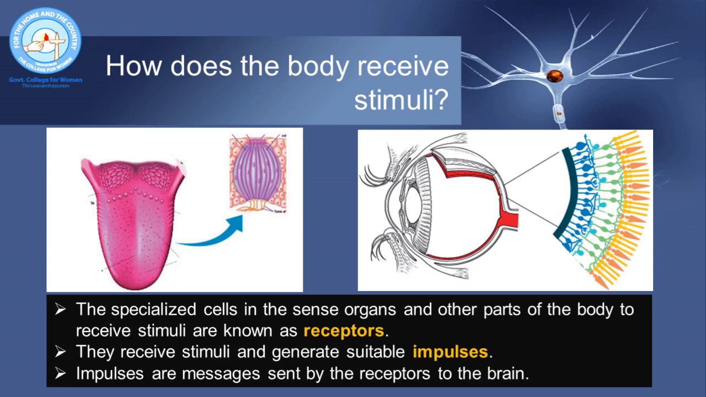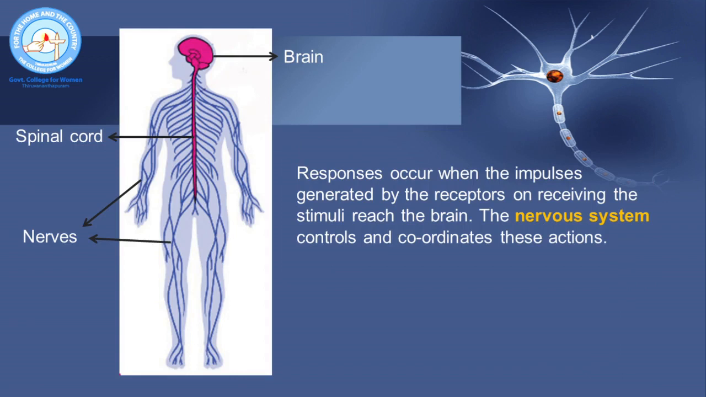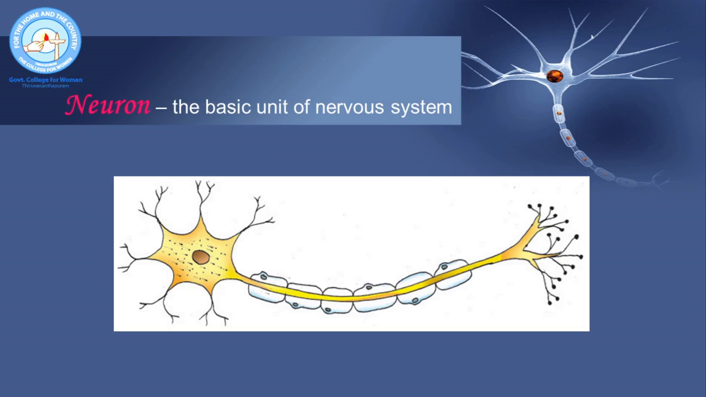When these receptors receive stimuli, they generate certain signals which are called impulses. These impulses are the messages which are then sent to the brain. It is the brain that analyzes these impulses and plans and executes a response. Brain is part of the nervous system. So we can say that the nervous system controls and coordinates these actions. We have seen that the nervous system controls and coordinates the body actions.